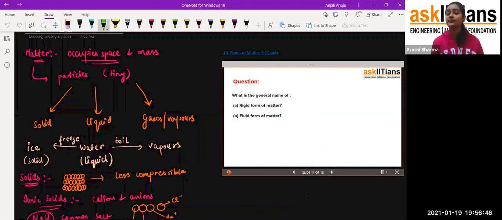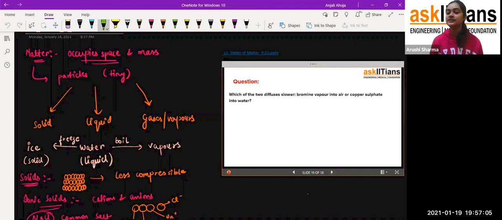What is the general name of the rigid form of matter and the fluid form of matter? It's very easy, we have just discussed it. The rigid form of matter, which cannot flow, is the solid. And the fluid, which can flow, is the liquid, and gas is also a fluid form of matter.